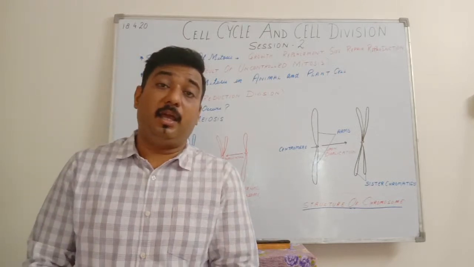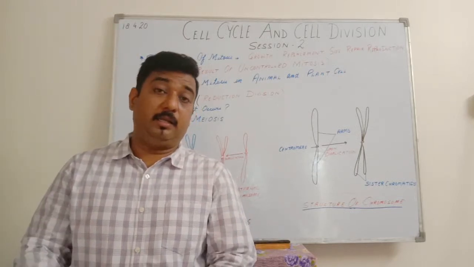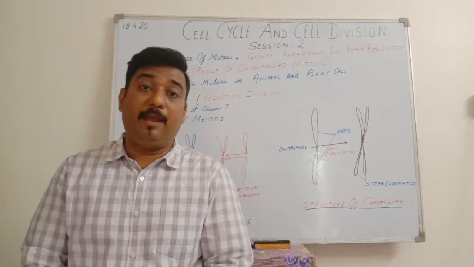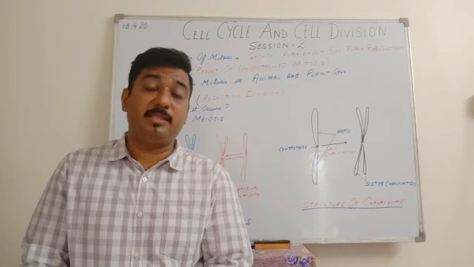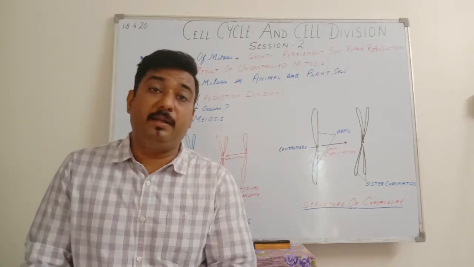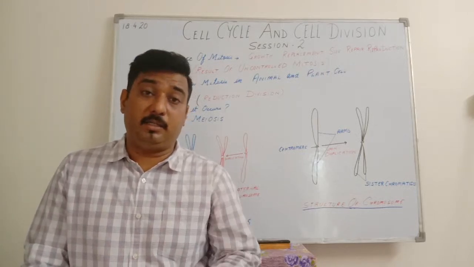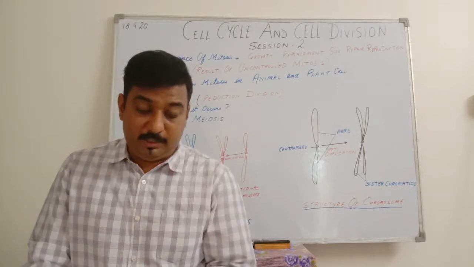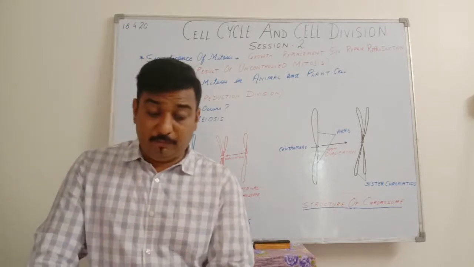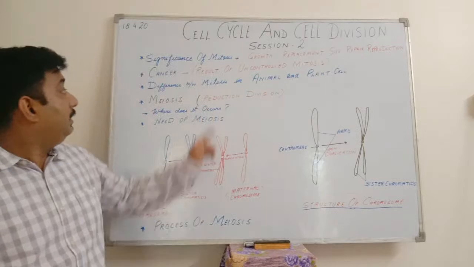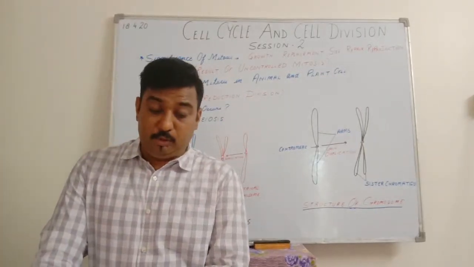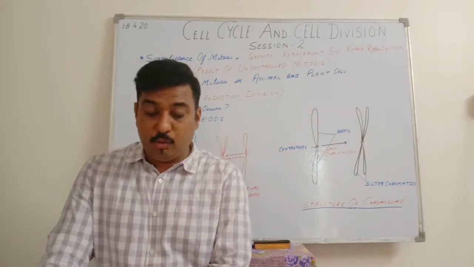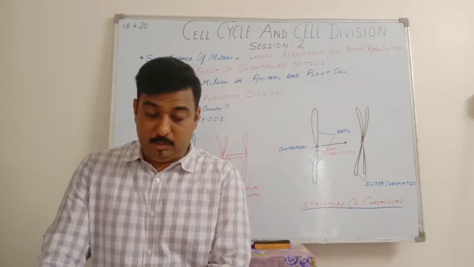As it divides, this centriole divides into two and forms aster. From that, astral rays arise, which form the spindle fibers, which further continue the division of the cells. So the first difference between animal and plant cell mitosis is that animal cells possess a centriole, whereas the centriole is absent in plant cell.